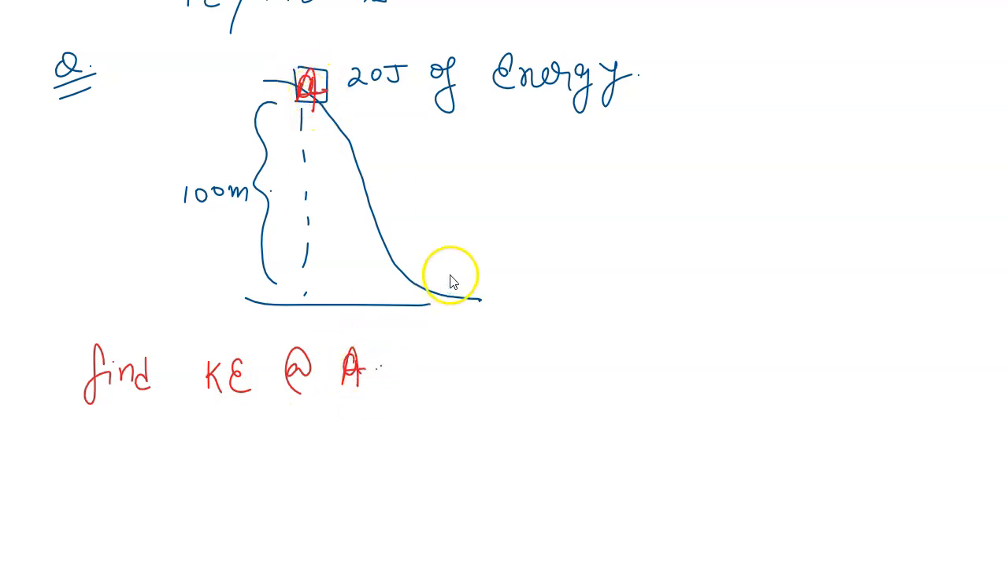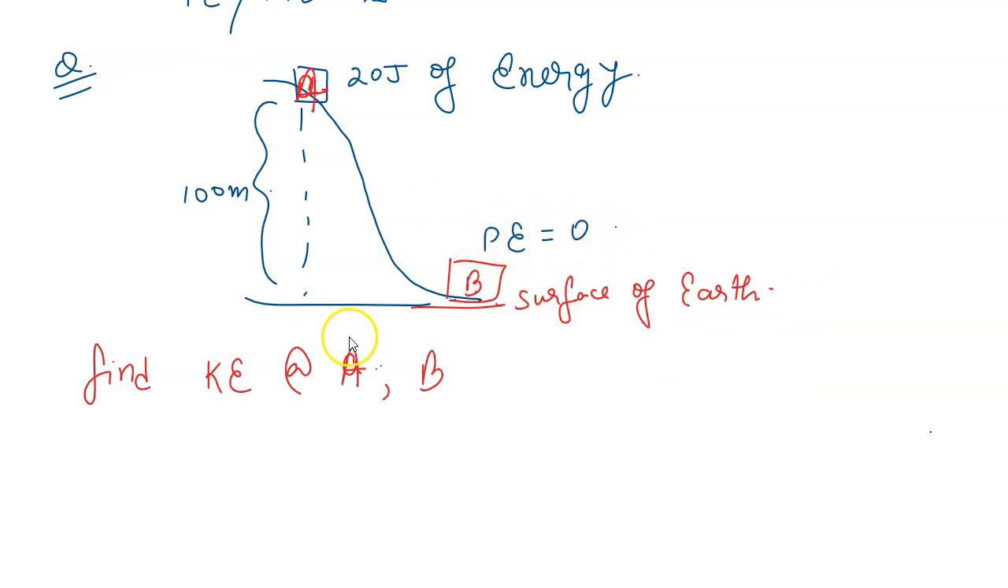Let us take this as A, and you have to find the kinetic energy at point B, which is 100 meters below the point A. Here, let us consider for simplicity that A is at some height and B is the ground, or you can say the surface of Earth. So by this we should be clear that at B, potential energy is 0. So if potential energy is 0, kinetic energy at point B is 20 joules. Why? Because the total energy has to be 20 joules, it is given. So kinetic energy at point B is 20 joules.